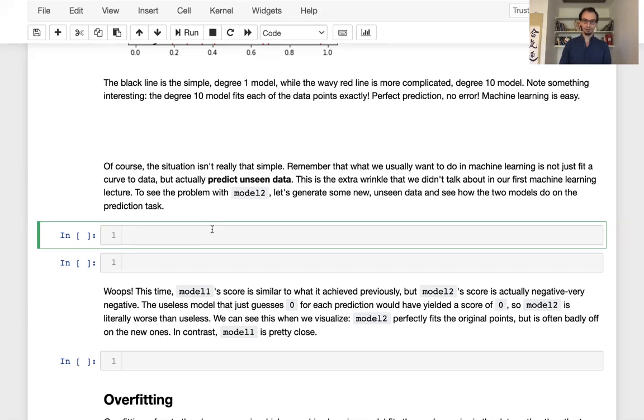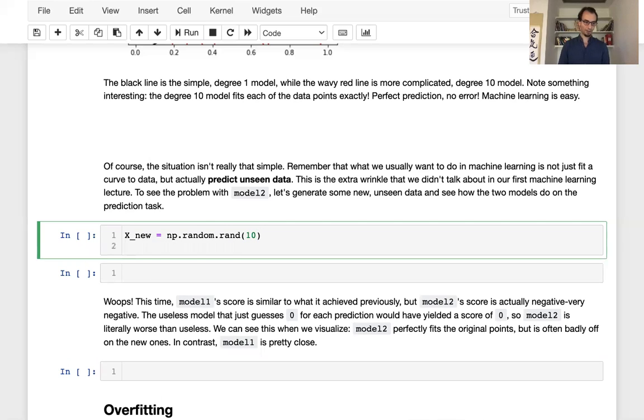So we're going to create the same data that we had above, just a new random realization. So x_new is np.random.rand(10). So this is 10 new random data points. And then y_new is np.log of x_new plus, again, some bell curve distributed random noise.